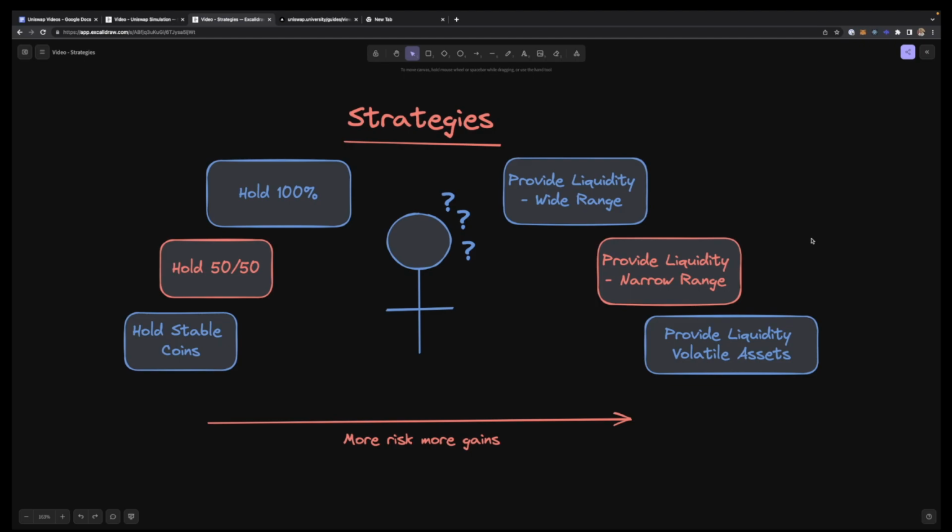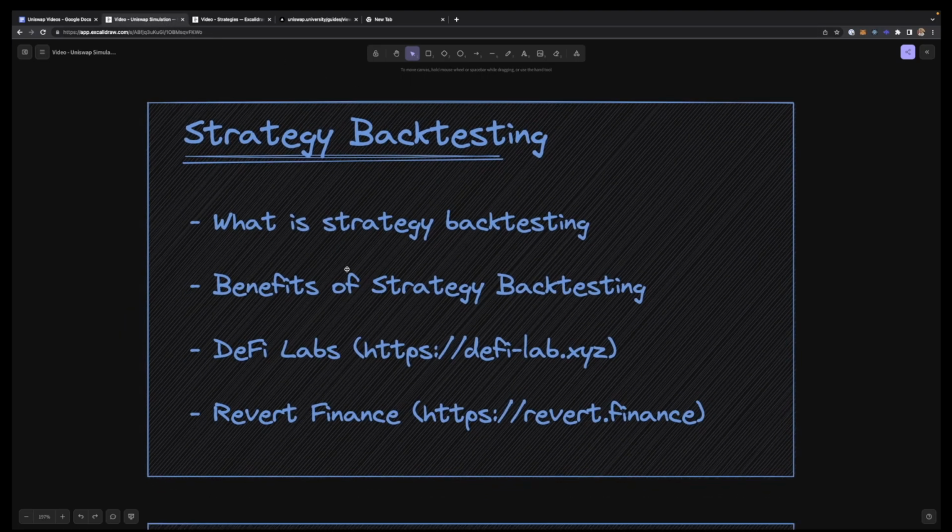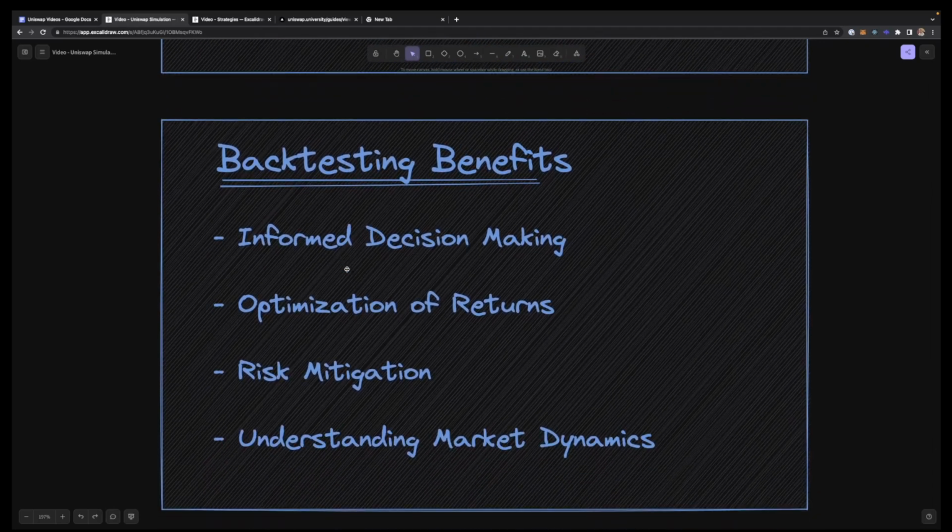With the narrower range, your capital efficiency is more, but your risk exposure is also more because you're more exposed to impermanent loss. Similarly, when providing liquidity over volatile assets, you make a lot more fees because most of these pools have a 1% fee, but they also have a lot more impermanent loss exposure. So let's see what the benefits of strategy backtesting are.